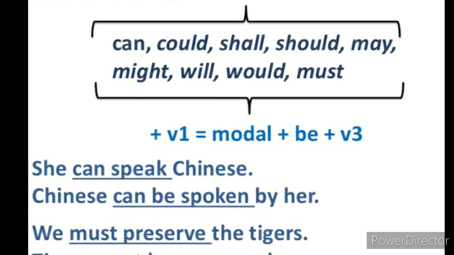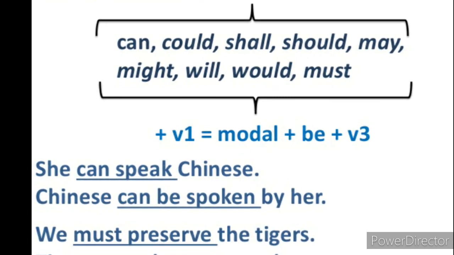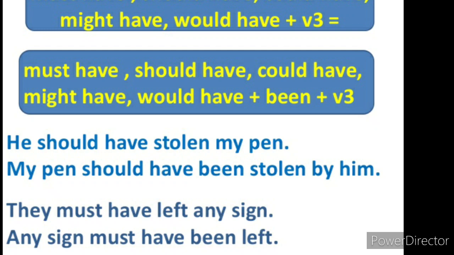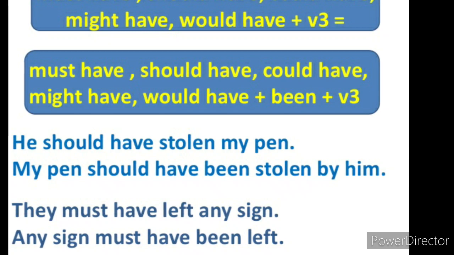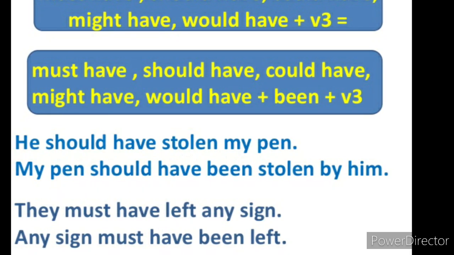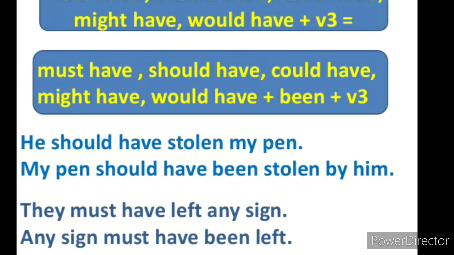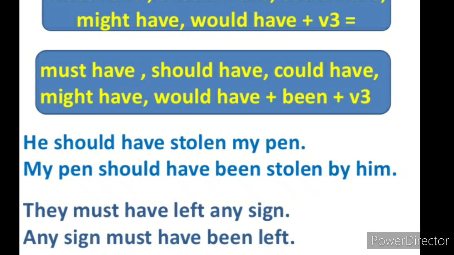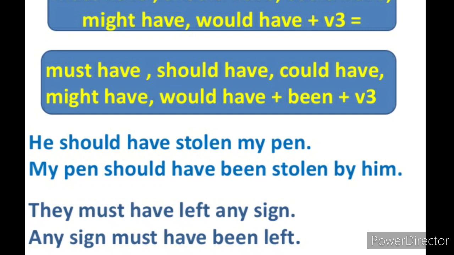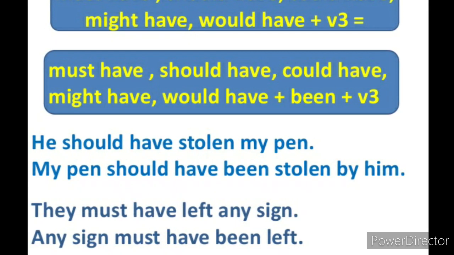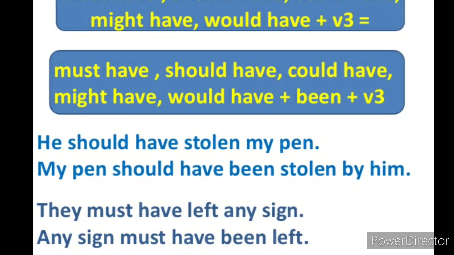We must preserve the tigers. Tigers must be preserved. Dear students, there are some other modal verbs with have: must have, should have, could have, might have, would have, all followed by the third form of the verb. When we change them into passive voice, then object plus must have, should have, could have, might have, would have, plus been plus third form of the verb plus by plus subject. In this manner, we have to change active into passive voice.